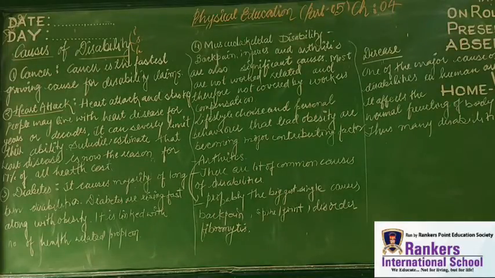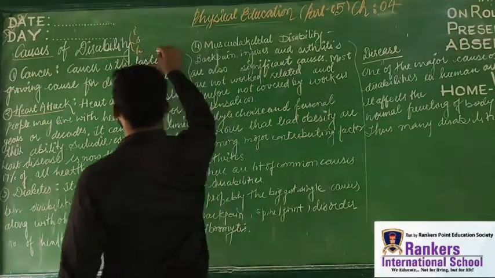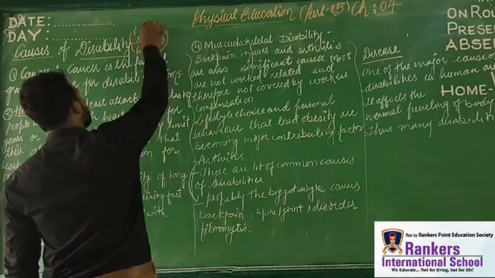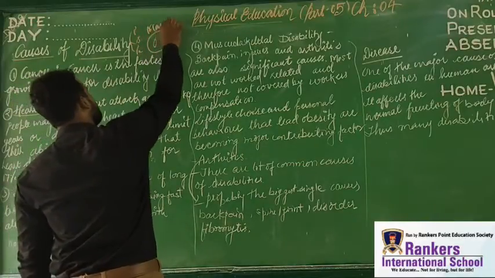Now the point is to think about the different symptoms of disability. Got it? The person suffering shows various kinds of symptoms like fatigue, hazy vision, blurred vision, extensive thirst, weight loss, increased appetite. Got it? So we understand that one of the causes of disability is diabetes. Got it, dear students? I hope you have understood these 3 points. And this is the 5 marks question of our board exam, so you must go for it. Okay? This is the 5 marks question.